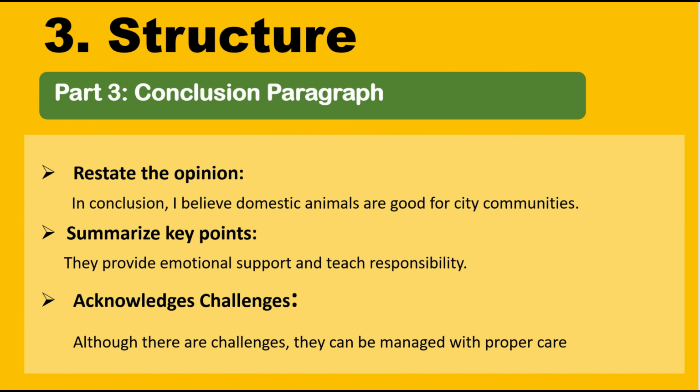Finally, let's analyze the structure of the conclusion. It starts with a restatement of the opinion. I believe domestic animals are good for city communities. Next, it summarizes key points. They provide emotional support and teach responsibility. Then, it acknowledges challenges and refutes them. Although there are challenges, they can be managed with proper care.